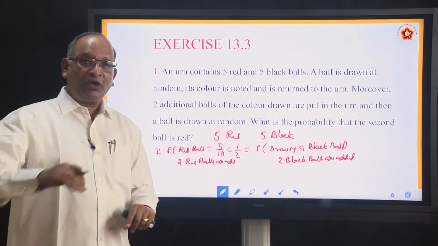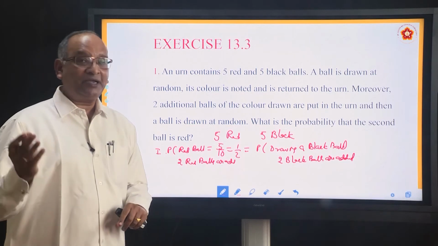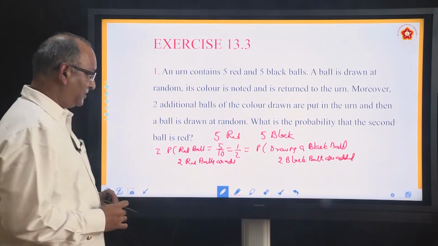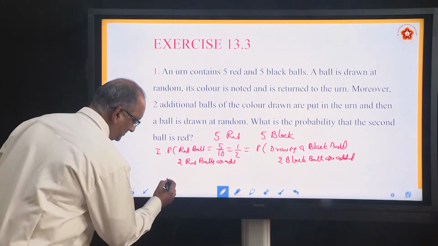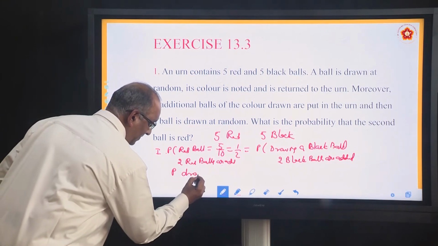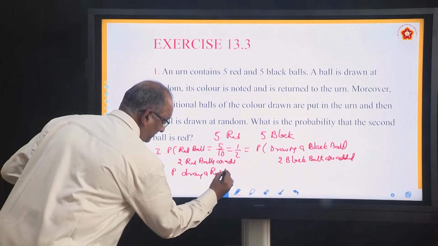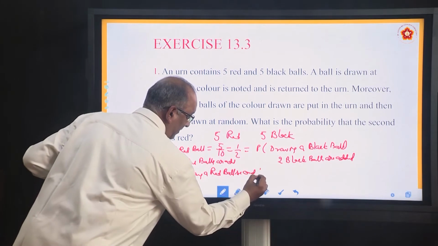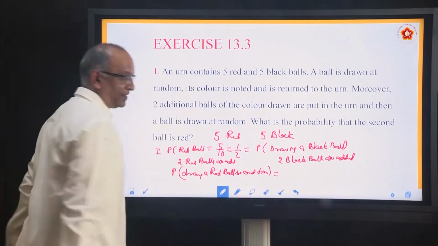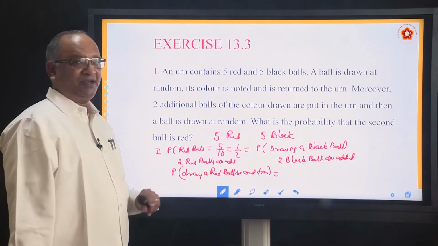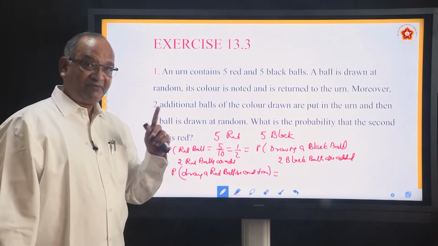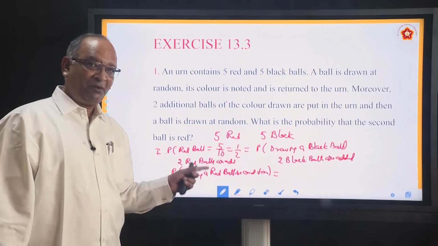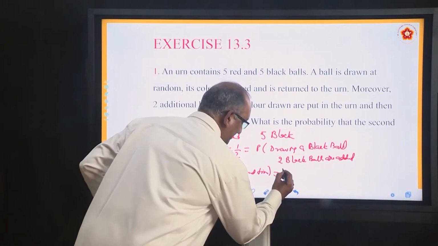Okay. Now you are drawing a second ball. He says, what is the probability that it is red? Tell me, what is the probability that it is red in this case? Probability of drawing a red ball second time. What it is going to be? How many balls are there now? How many red balls are there? 7 red balls are there. How many total balls are there? 12 balls are there. So what is the probability? The probability is 7 by 12.